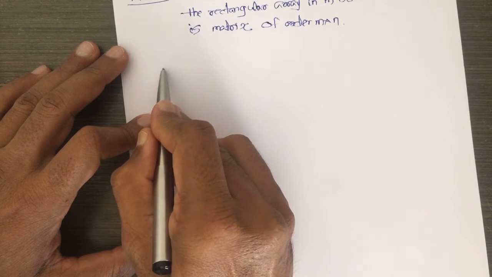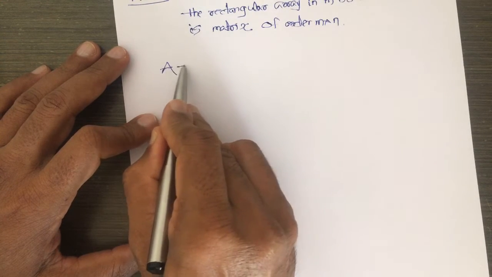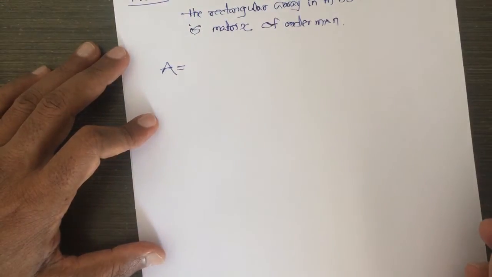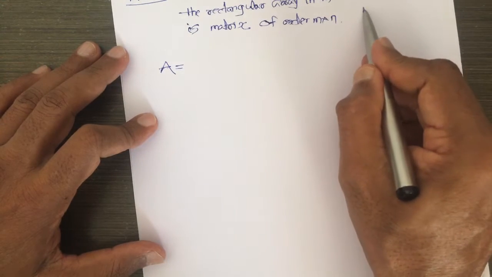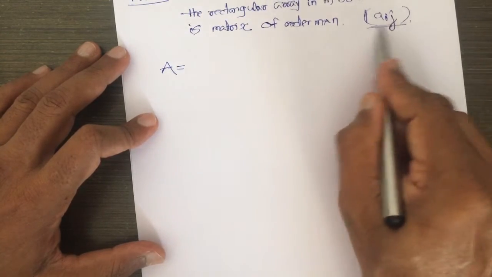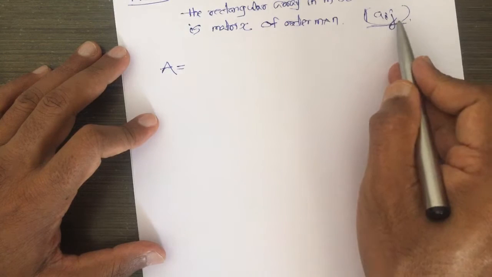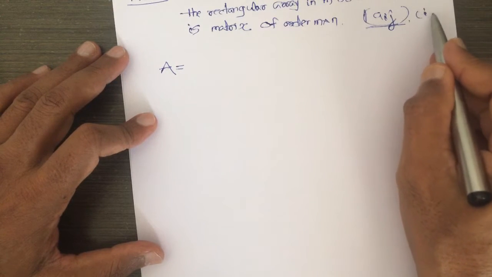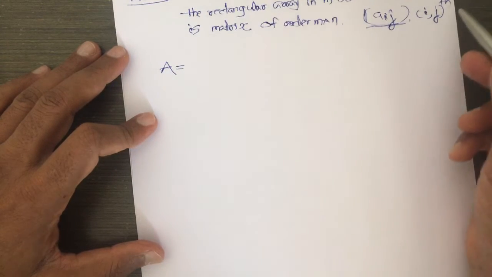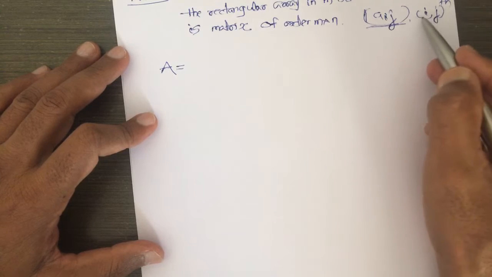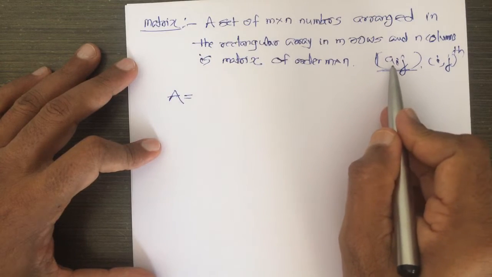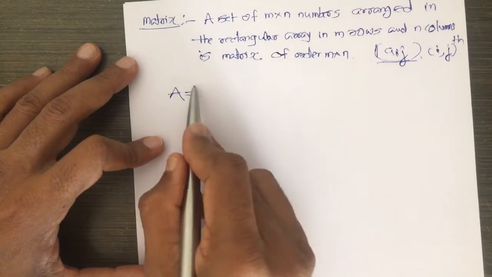So, here matrices are also denoted by capital letters, and the elements are denoted by a_ij. Look here, this gives the element containing the ith row and jth column, and this is called the ijth element. Look here how this ijth element is written: i comma j raised to th, we call that the ijth element. The ijth element of the matrix is a_ij, and this is the element containing the ith row and jth column.